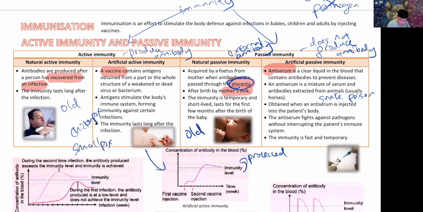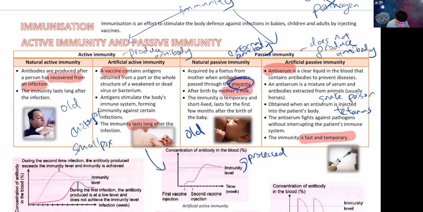So this is for quick relief. As you can see, this is fast and temporary, whereas the earlier one lasts long but is very slow. I'm sure when you were vaccinated against COVID, it took like 1 month for you to be fully protected. But with this, no, it is immediate. Within minutes, this works. For example, snake poison, or tetanus. You know what tetanus is? When you get cut by something rusty, you have to immediately go and get this.